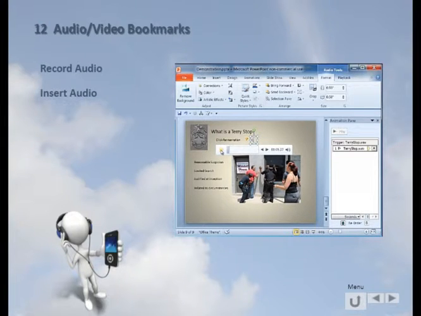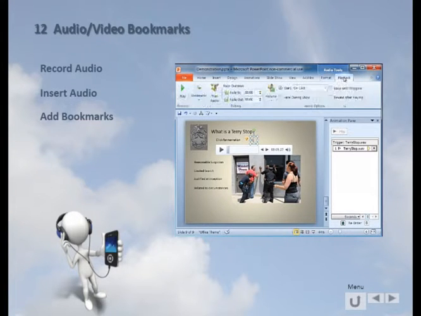Alright, now what I want to do is insert some bookmarks in this audio. So I'm going to go up here to Playback, and on the Playback tab it says Bookmarks. I'm going to come down here where I can add a bookmark. I'm going to play this, and when I get to a spot where I want to put a bookmark, I'm going to pause it and insert a bookmark.